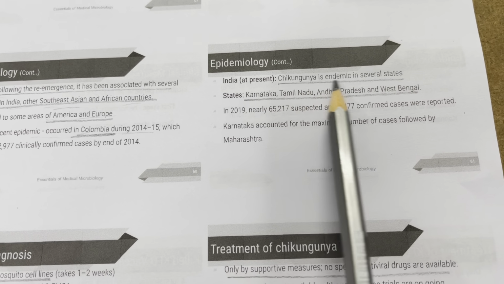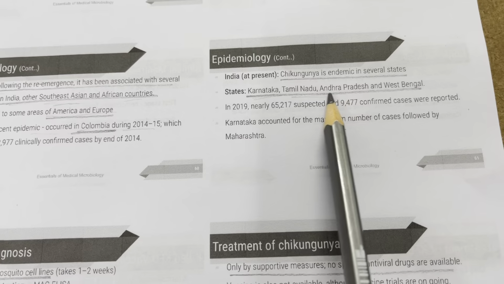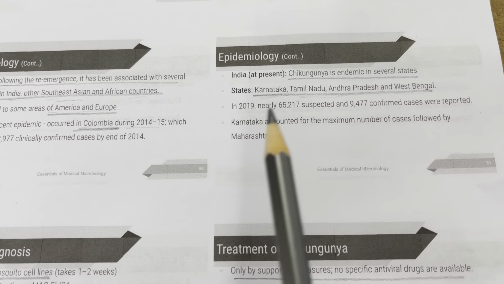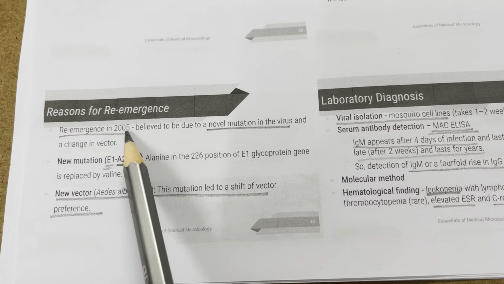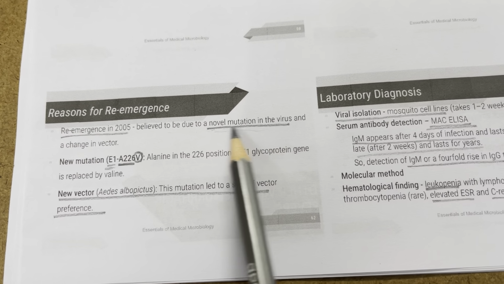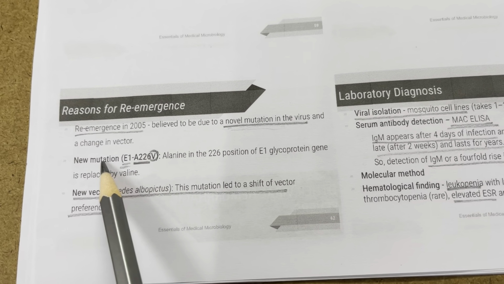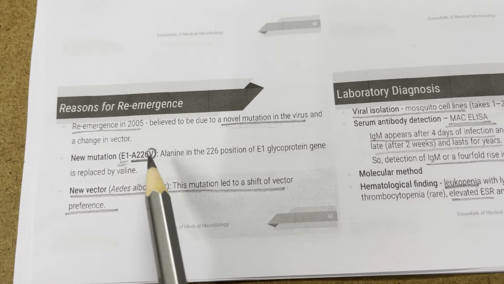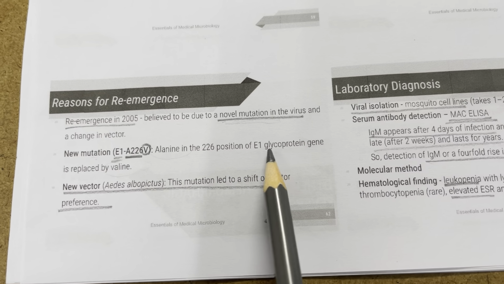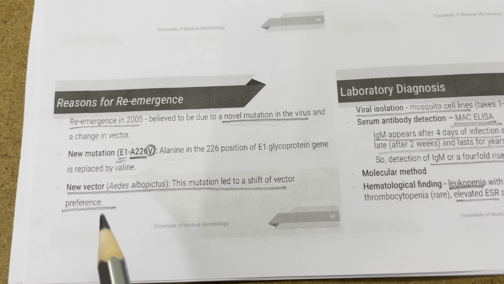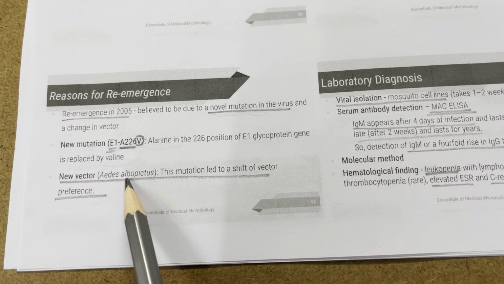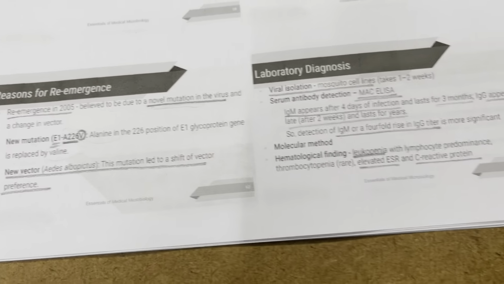In India at present, it is endemic in several states such as Karnataka, Tamil Nadu, Andhra Pradesh, and West Bengal, so South India and West Bengal. Karnataka accounted for the maximum number of cases, followed by Maharashtra. The reasons for re-emergence were believed to be a novel mutation in the virus and a change in the vector. In the E1 glycoprotein gene, at the 226th position, alanine is replaced by valine. The new vector is Aedes albopictus. So this mutation led to a shift of vector preference.